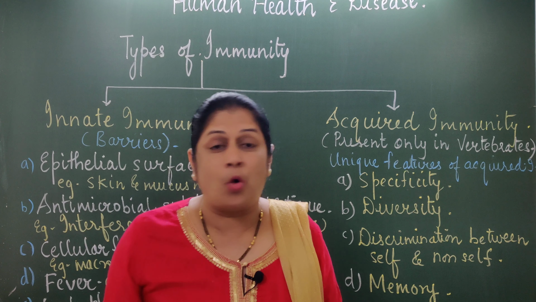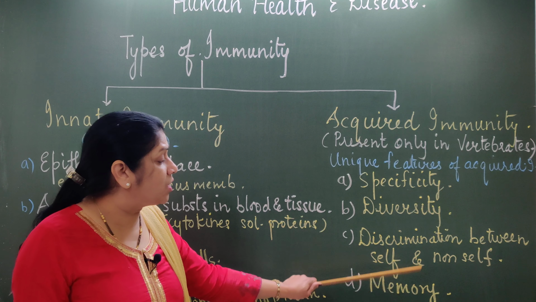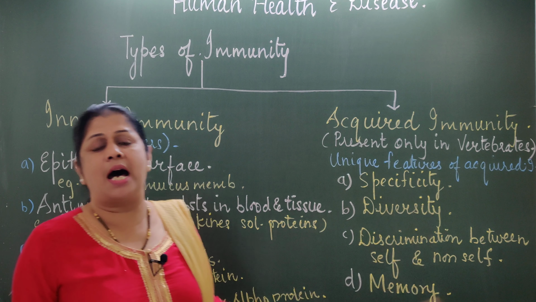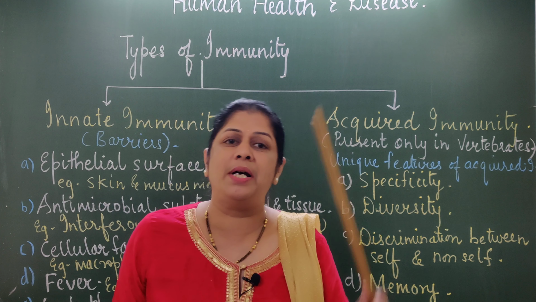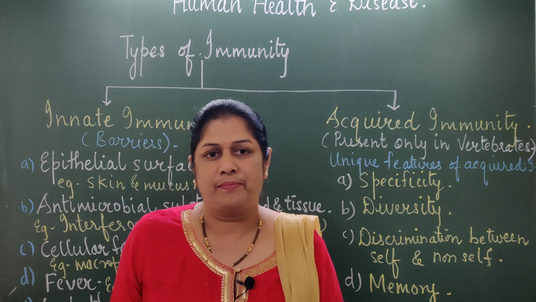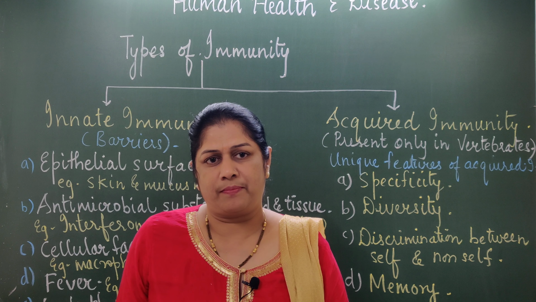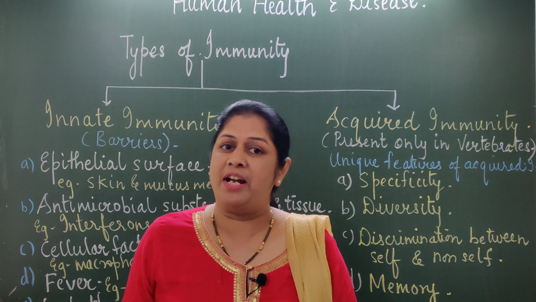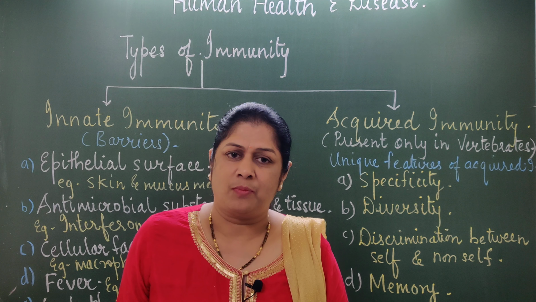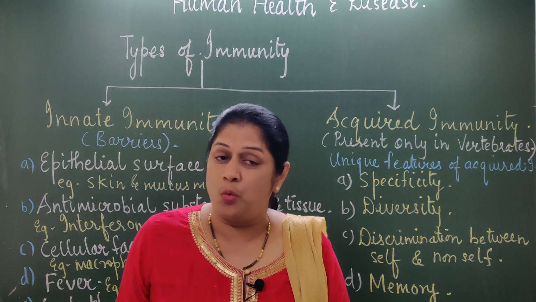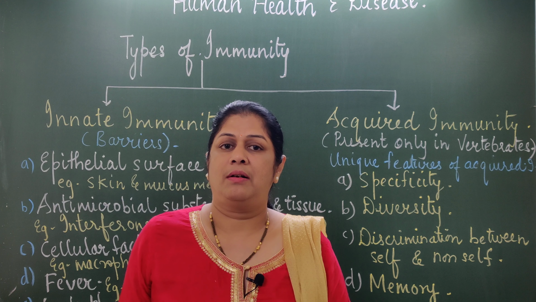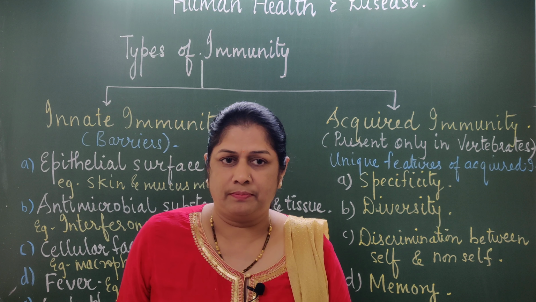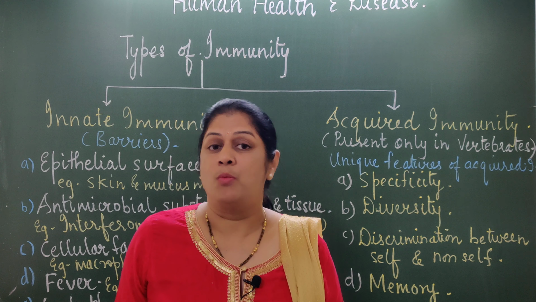Then the fourth one is the memory cells. These memory cells are retaining memory. Suppose when these invaders enter into your body for the first time. When the pathogens have entered your body for the first time, what happened? The first encounter was severe. The disease, when caused for the first time, was severe.